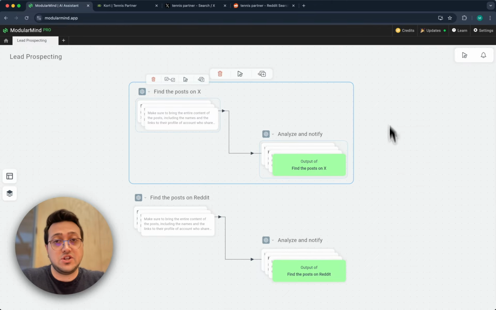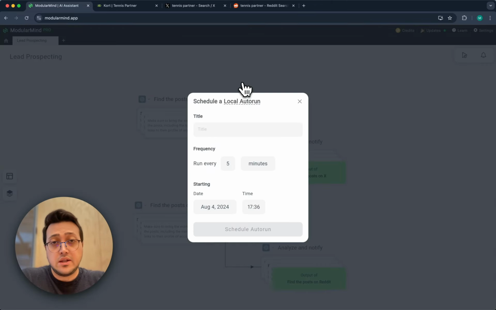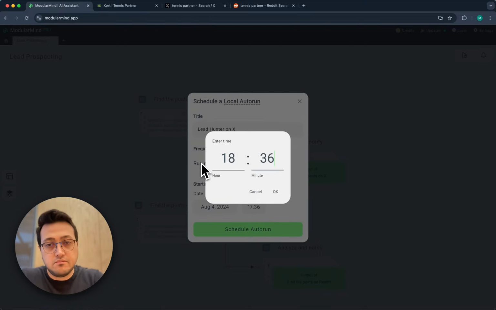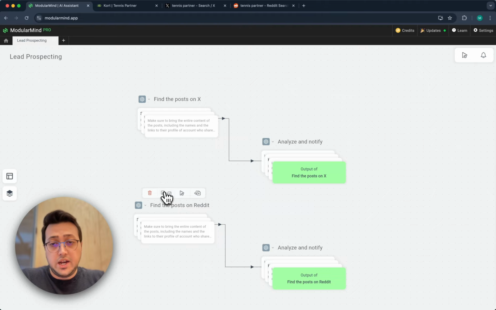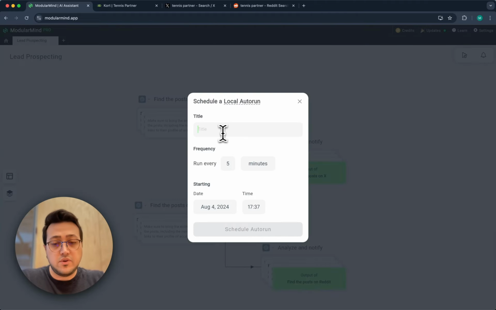I'll again select the chain, and then I click on Autorun, and I'll just name this one Lead Hunter on X. I think running this every half an hour should be sufficient. So I'll say every 30 minutes, and let's say start on clock. I'll click schedule auto run, and I'll go ahead and do the same thing quickly for the Reddit one.